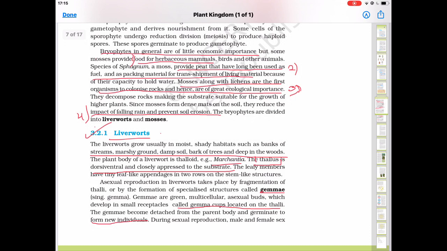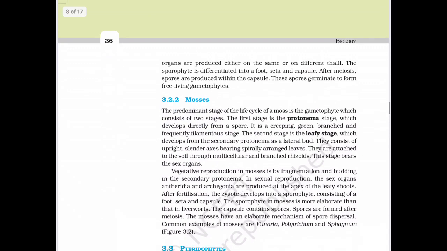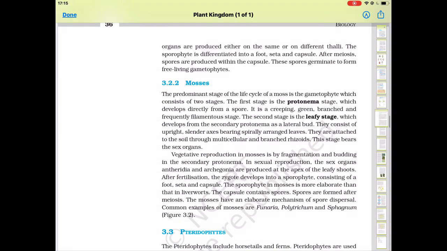During sexual reproduction, male and female organs are produced, sometimes on the same thallus and sometimes on different thalli. The sporophyte is differentiated into three parts: foot, seta and capsule. In diagram 3.2c of Funaria, they have shown the foot, seta and capsule. The foot is the place where it is attached to the gametophyte. The seta is a long tube-like structure, and above it is the swollen capsule in which spores are produced.